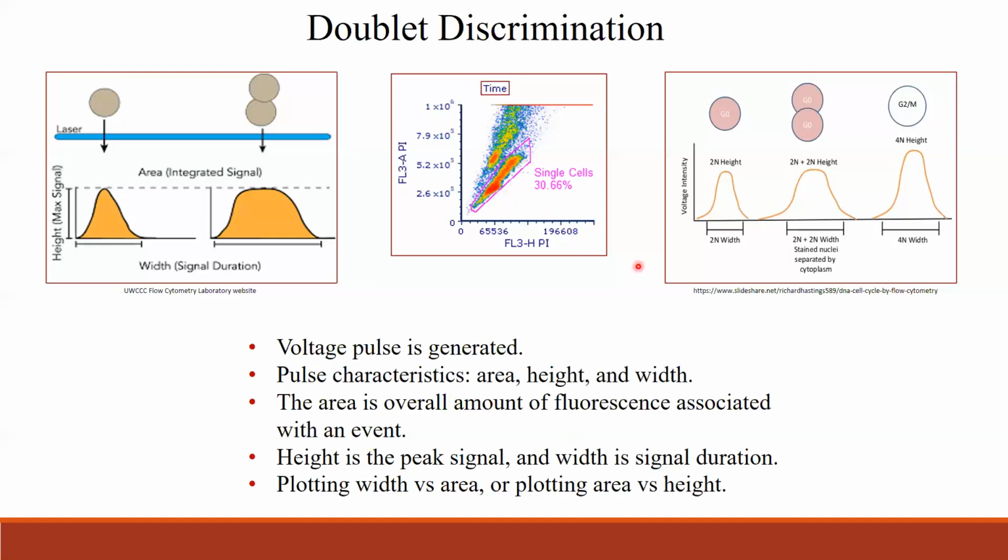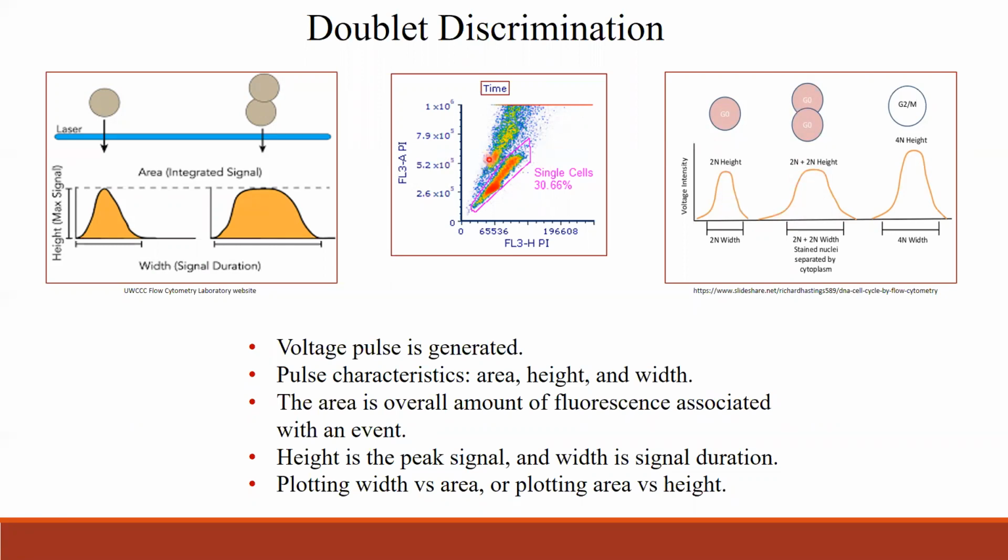When we look at the cell cycle, here, 2N cell, there is one single cell, and here two single G0 or G1 phase cells are attached. And then you see this is the single cell signal, how it should look. Here, because two cells are attached, the area is bigger. When you calculate the area, height times width, the area is bigger than the single cell.